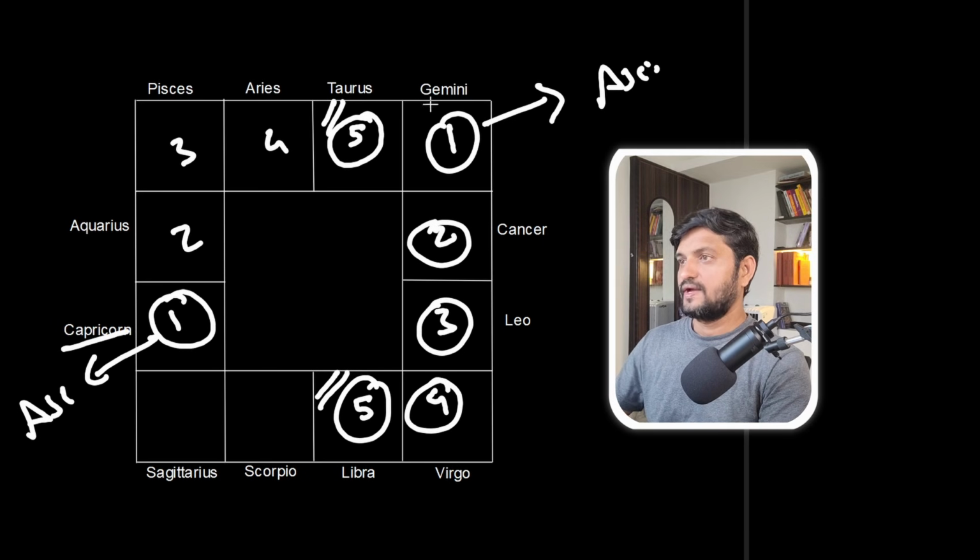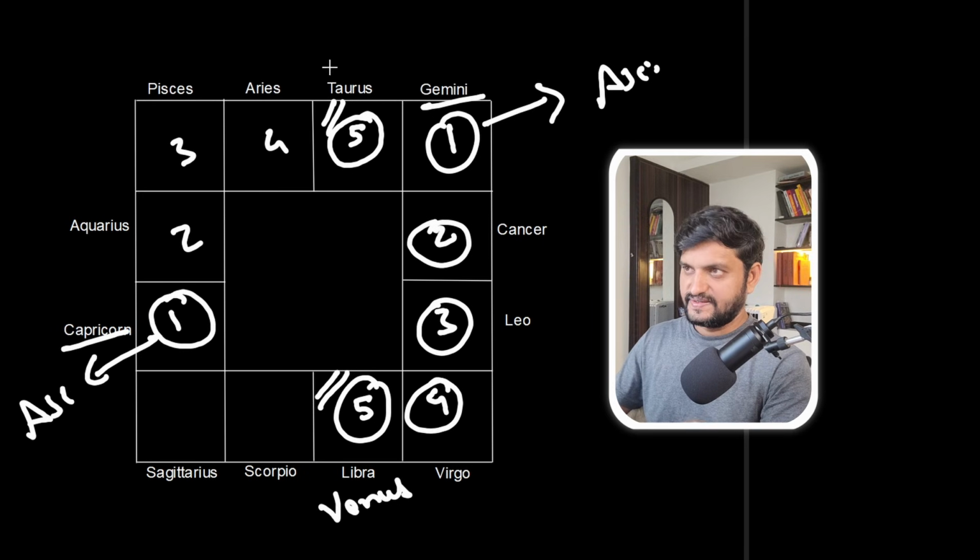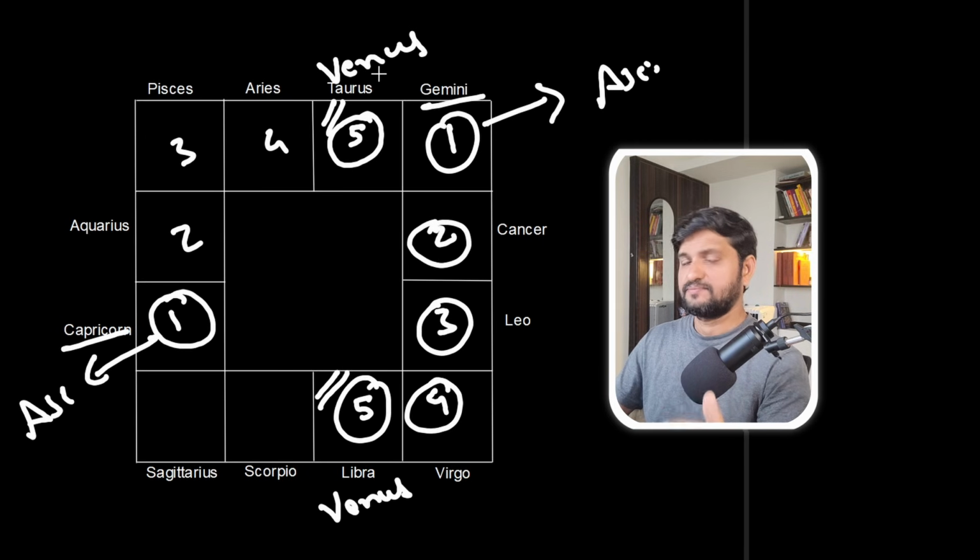So Capricorn and Gemini ascendants will have this combination. The second part of the shloka is Tasmin Shukrena Samyate, as in just having the ascendant is not enough. You should have Venus in Libra for Gemini ascendant and Venus in Taurus for Capricorn ascendant. Okay, this is the first part of the shloka.